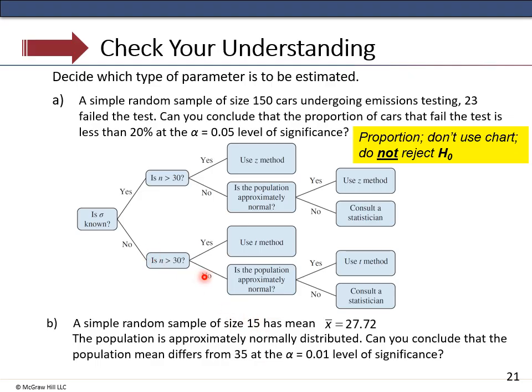No. Is the population approximately normal? We do have a yes, and so we would use the t method, and we would find that in this case we would indeed reject the null hypothesis. And you can try to go through those and do all the calculations. We just did several examples for the population proportion today in this lecture, and for the mean we did them in the previous lecture.